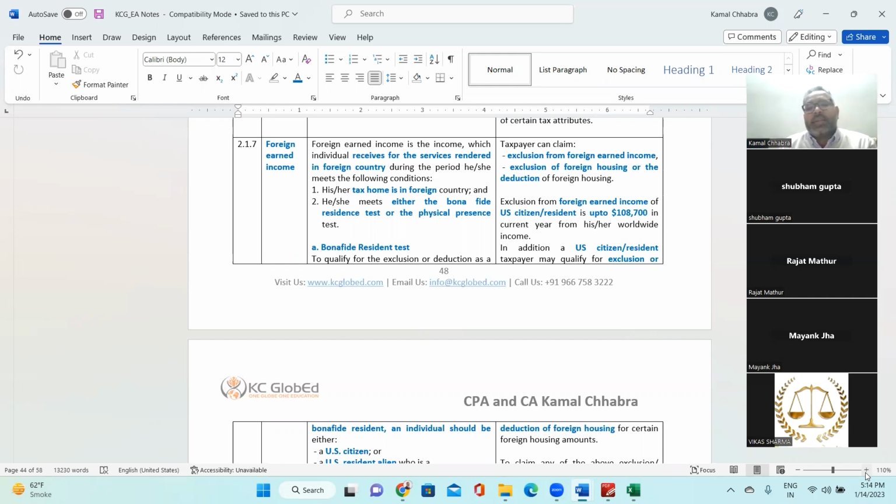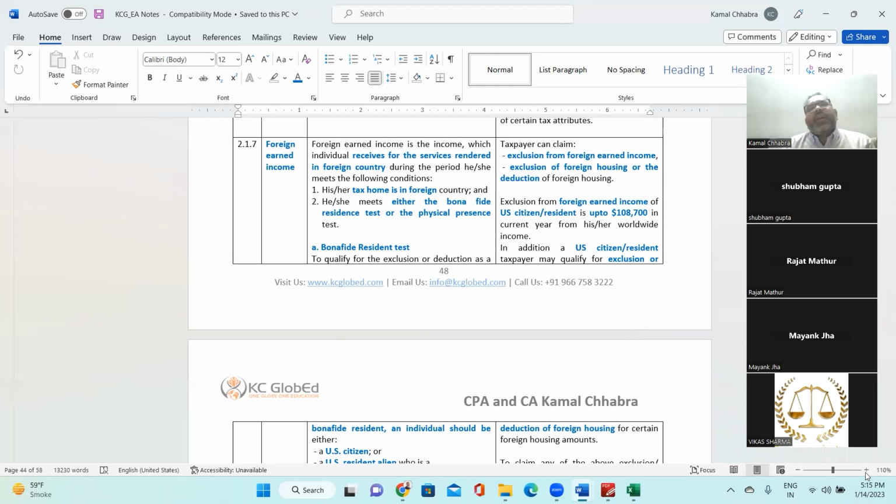First, his or her tax home is in a foreign country. We'll be understanding what a tax home is, but as a rule, keep in mind he or she has a tax home in the foreign country. Second, he or she meets either the bona fide resident test or the physical presence test, right?